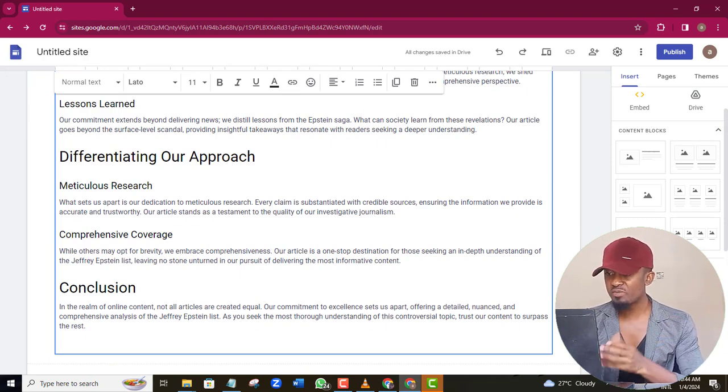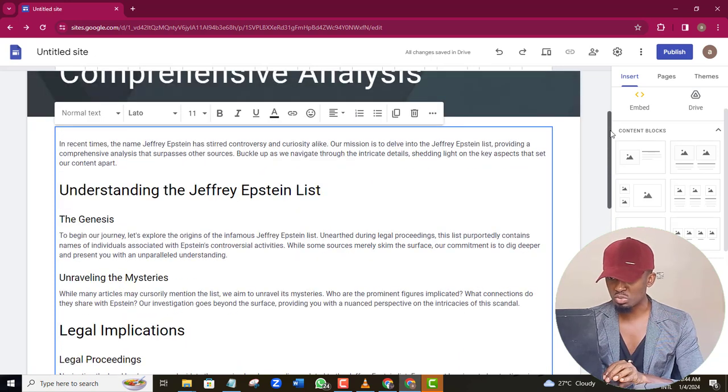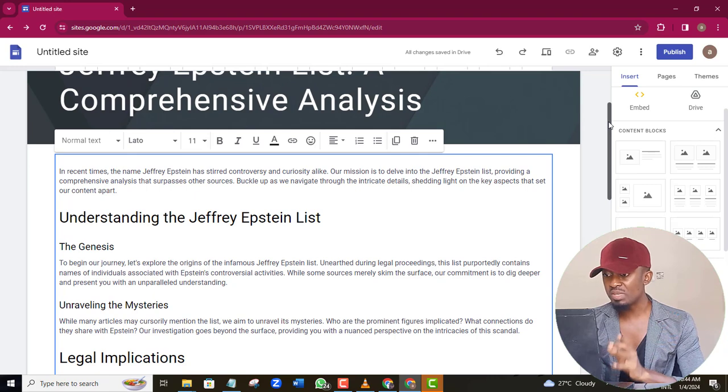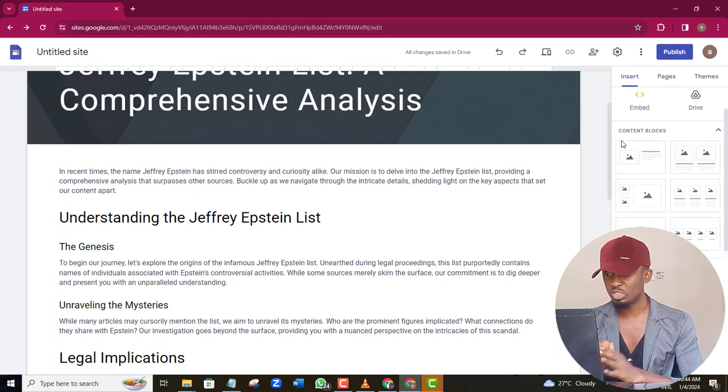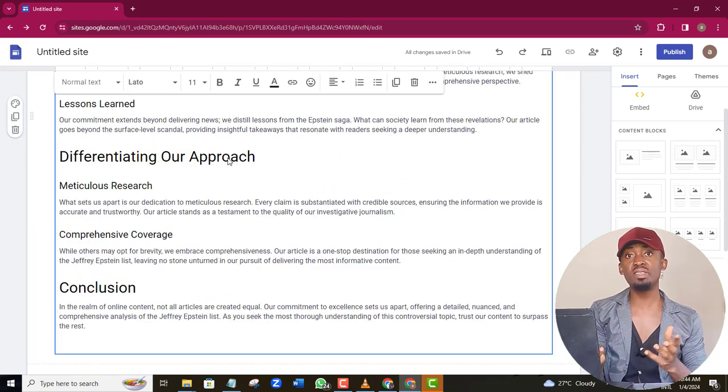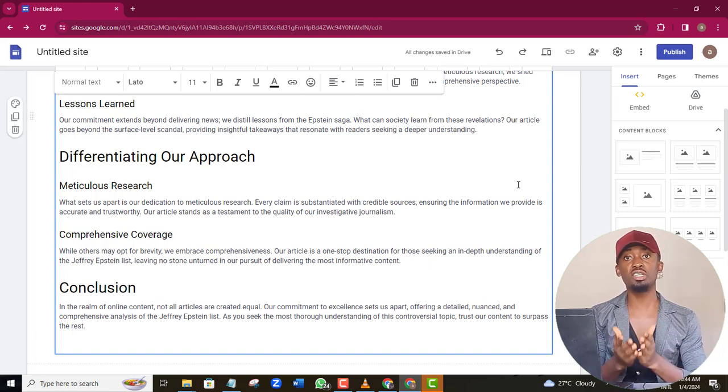I can do some basic formatting, but we really don't want to waste too much time here. This already looks good for me. The only thing that is probably missing here is that there are no images in this article. And that you should be able to fix depending on the topic you have chosen. You can easily get stock or free images from sites like Pexels. Just make sure that you don't use images that you are not permitted to use.